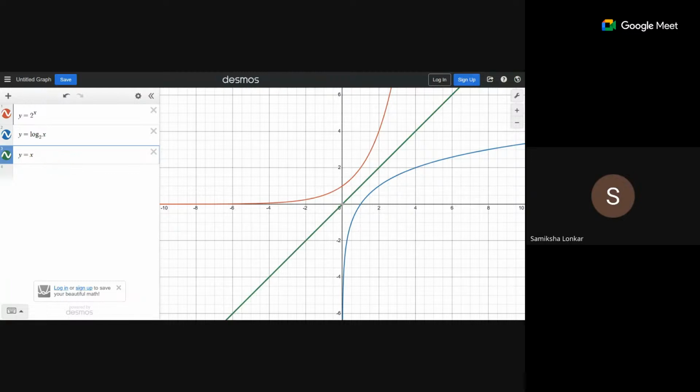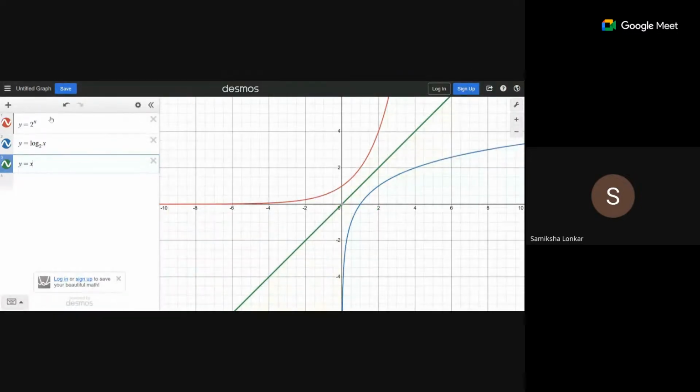Okay, so here this one is the line y equals x, the green one, and we want to find the inverse of this red one. So what we'll do is place a mirror over the green line and find the mirror image, and that mirror image is this blue one. That means if you have the function 2 to the power x, the graph of log base 2 of x will look like this blue one. And this is true for any a which is strictly greater than 1.